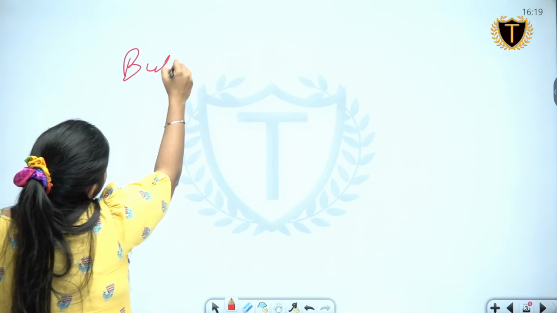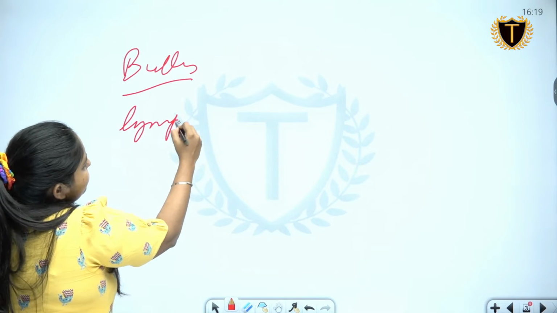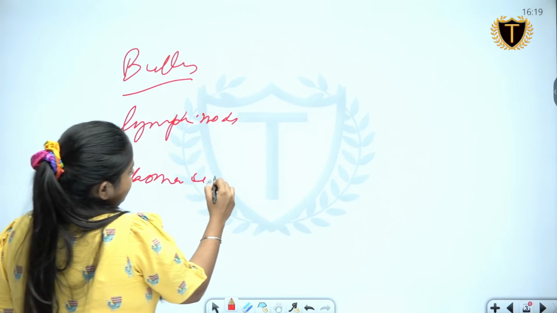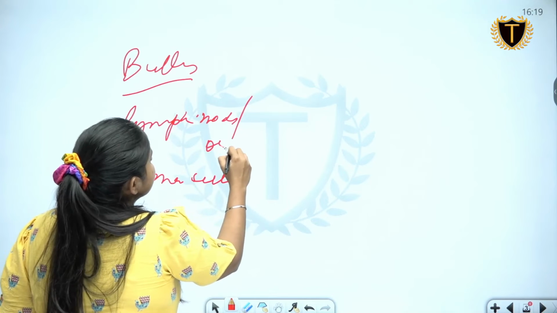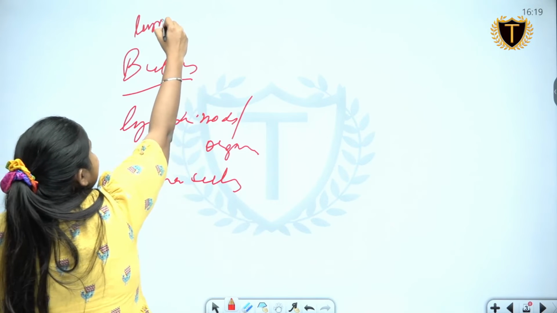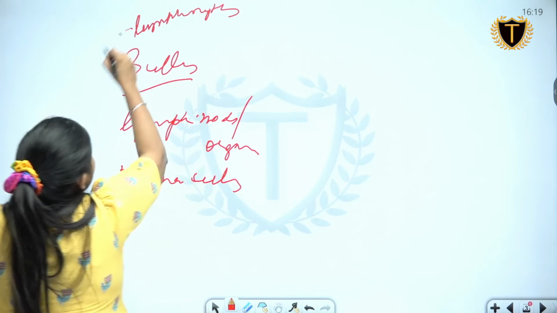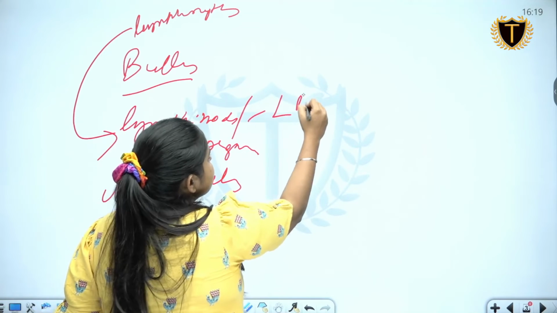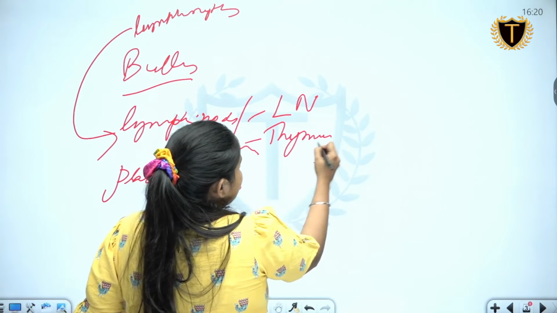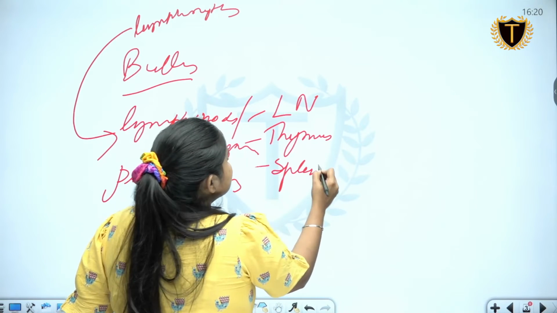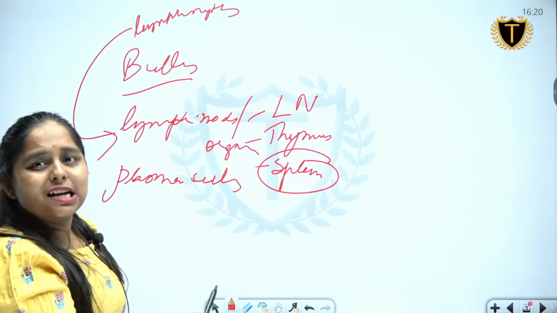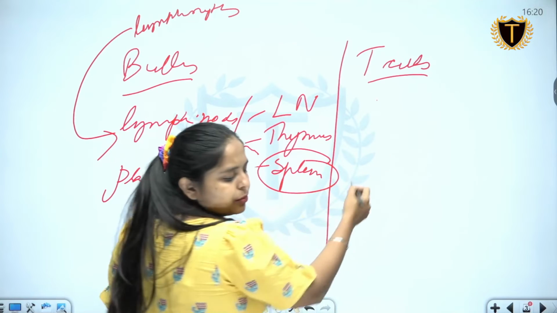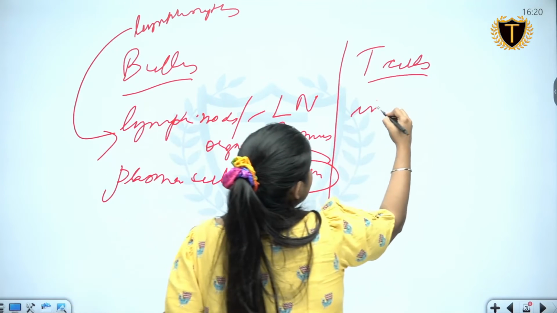B cells function outside the lymph node, because we just studied they are actually plasma cells. Lymph nodes or lymphatic organs, they are in fact lymphocytes, but they function outside the lymph nodes or lymphatic organs. Lymphatic organs include lymph nodes, thymus, spleen, these are all lymphatic organs. Remember this, spleen is a lymphatic organ, whereas T cells work from inside the lymphatic nodes.